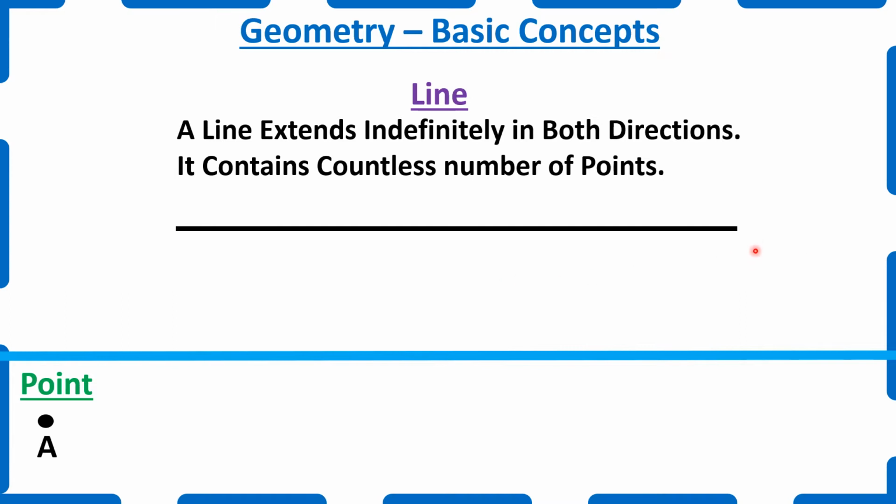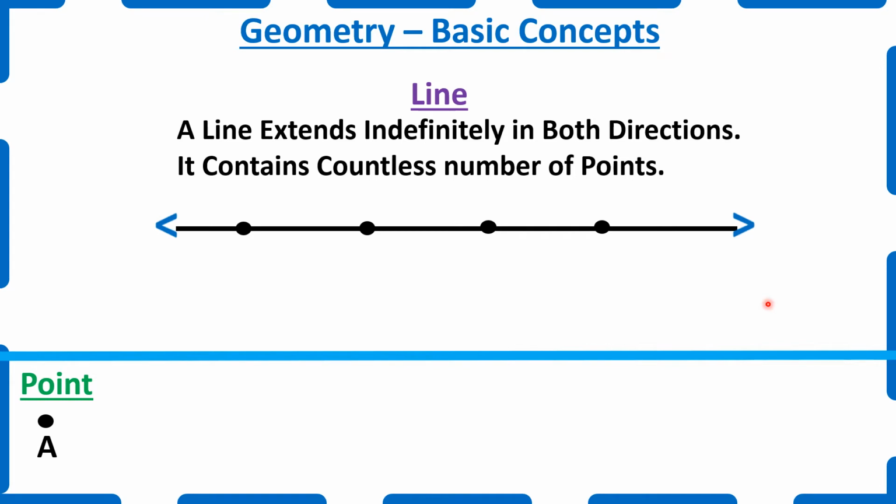It keeps on extending in both directions. For indicating it, we use an arrow symbol on both sides. That is, the arrow indicates there is no beginning or no end. Also, a line contains a countless number of points. It has n number of points over a line.